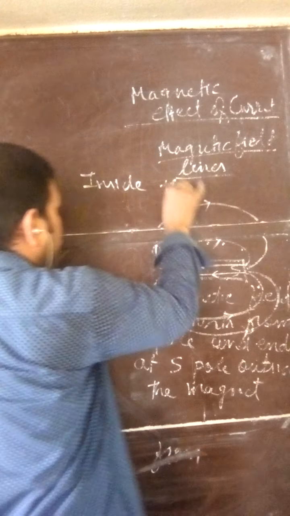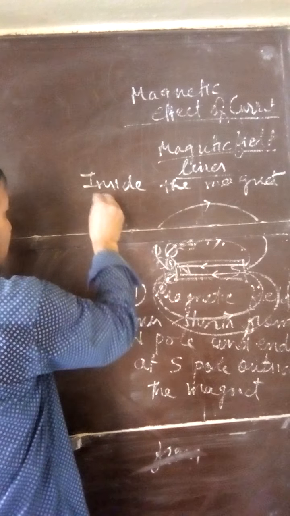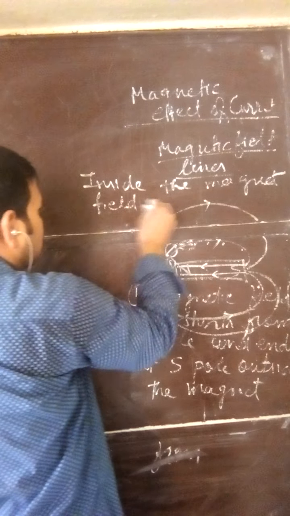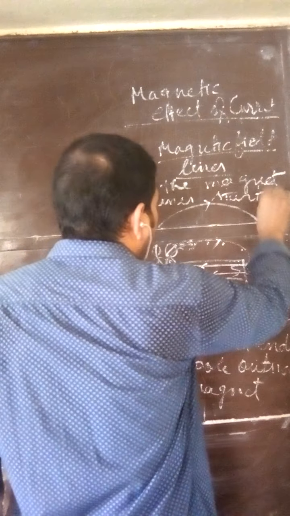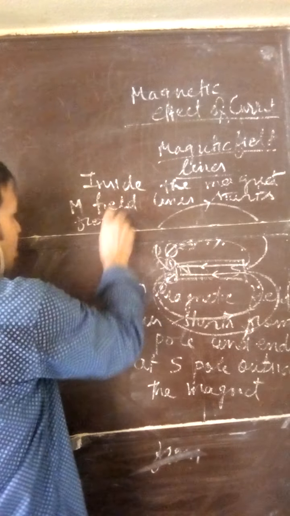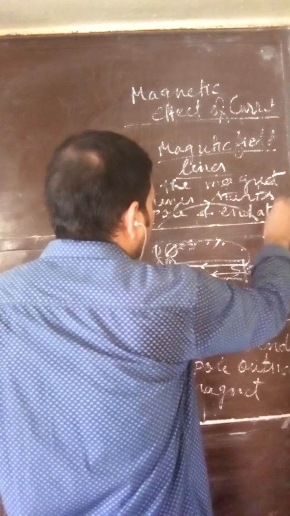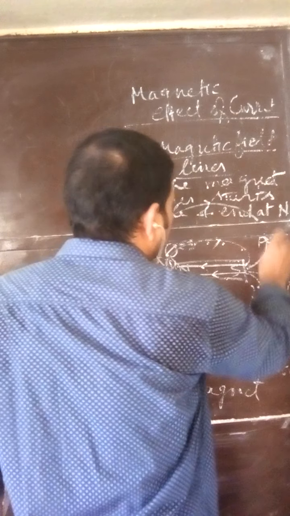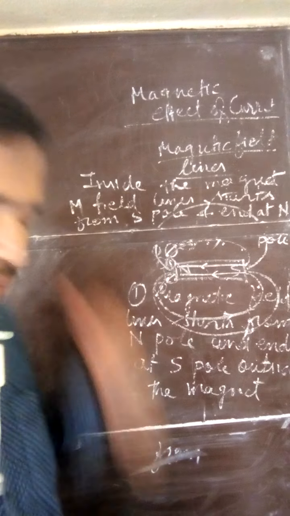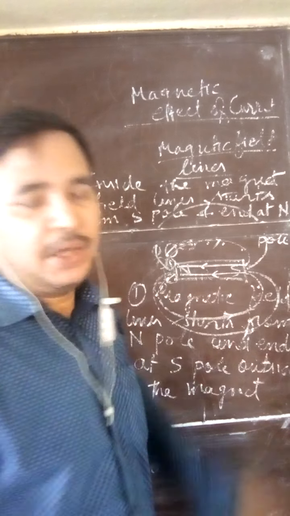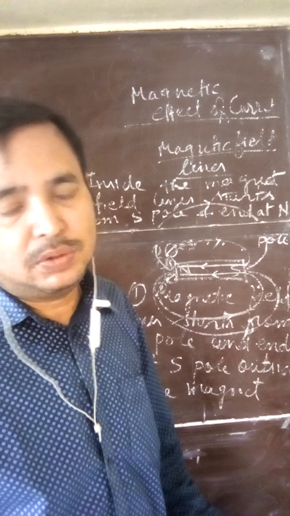Inside the magnet, magnetic field lines start from south pole and end at north pole. So here two pictures must be clear. A question has been asked that outside the magnet what is the direction of magnetic field lines? You have to tell north to south. Inside the magnet, south to north.